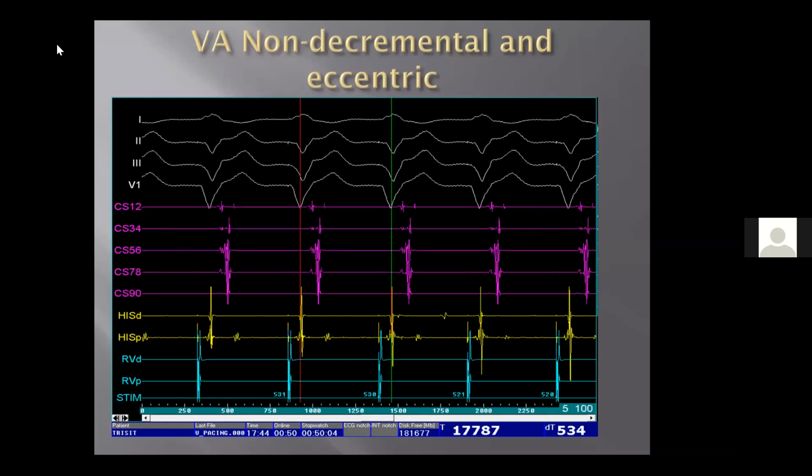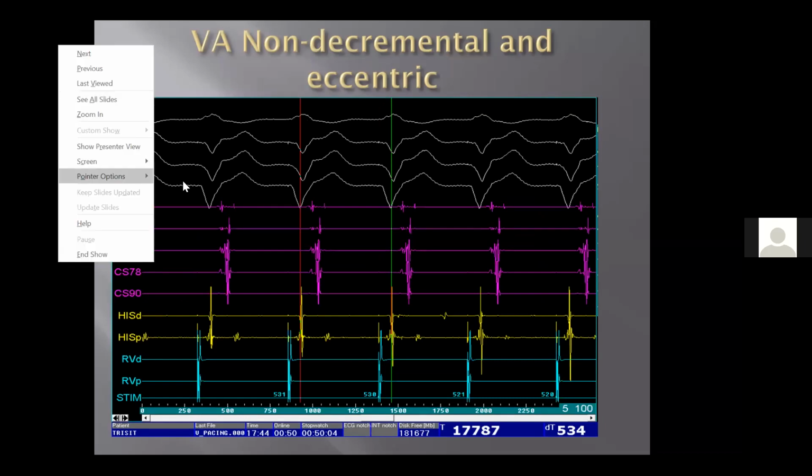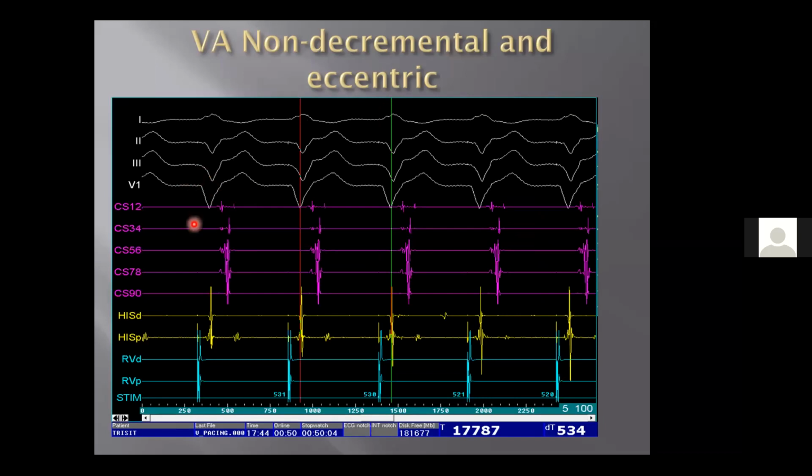The top, my pointer, yes. So this is your V. Obviously, this is a paced V. Clearly, we can see a paced V. Subsequently, there's a small signal here, which is the A. In CS 1, 2, you see the A. In 3, 4, the A is here. And by 5, 6, and 7, 8, the A appears to be fusing. So it is not the type of conduction that we would expect when we pace V, as was shown. You will get a concentric decremental conduction, whereas here you are getting some kind of bracketing. A is fusing in 5, 6, 7, 8.